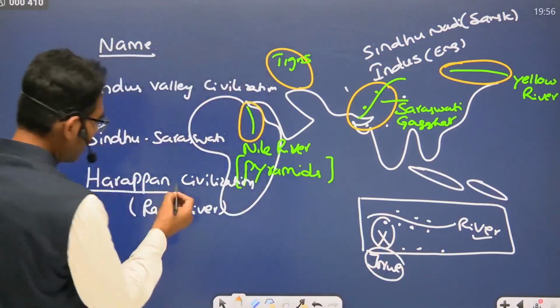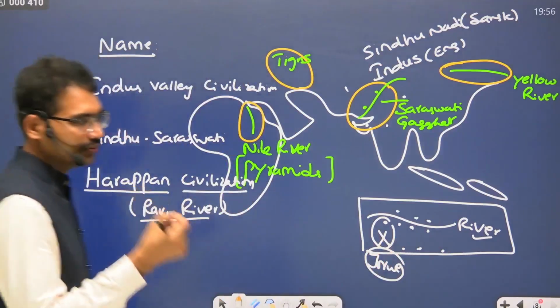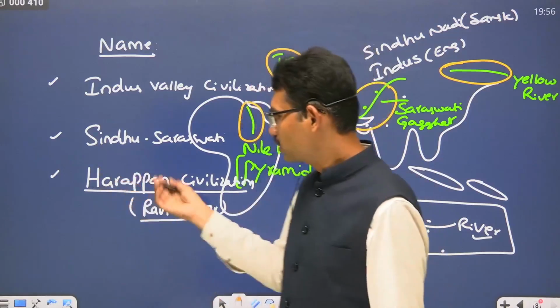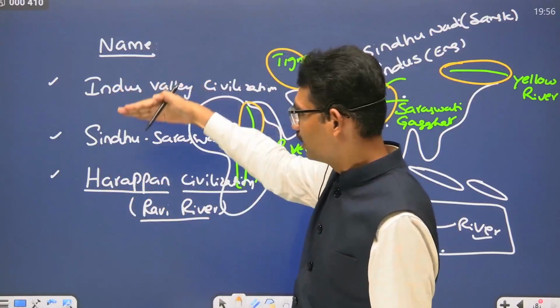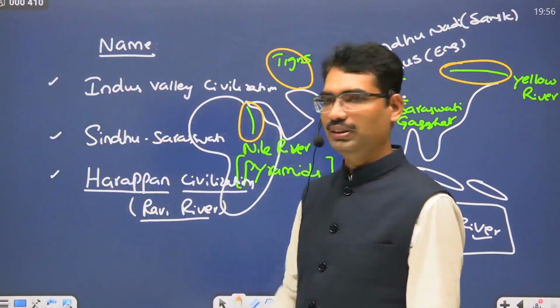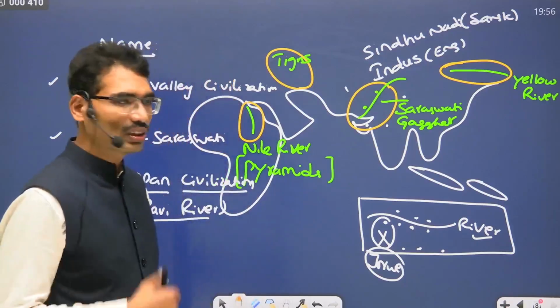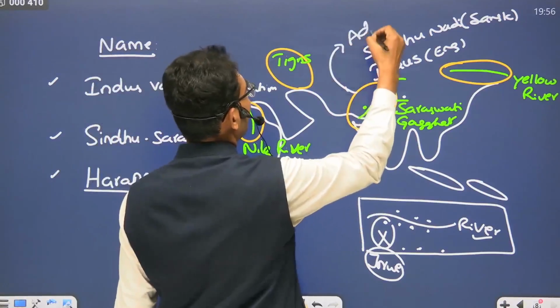That's where Harappan civilization, along the river Ravi, was the first site to be discovered and excavated properly. This is also known as Harappan civilization. So Indus Valley civilization, Sindhu Saraswati, Harappan civilization. Now, technology wise also, they got one name: they used advanced bronze.